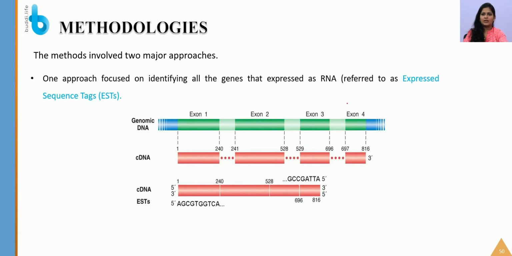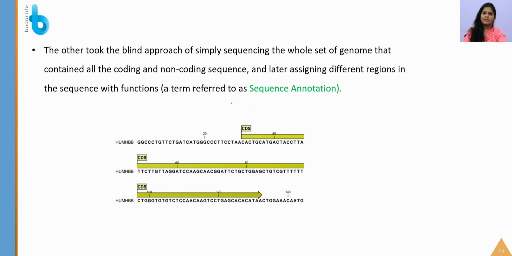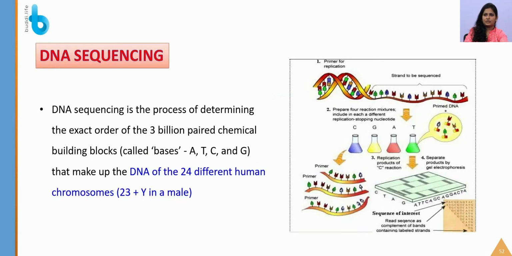So what are the methodologies that are involved? First one is identifying all the genes that are expressed as RNA, that is they are coding or able to transcribe. So if they are coding for a particular RNA, that alone is identified, that is called expressed sequence tags. So the second method is nothing but every sequence, if it is coding or not coding, that will be identified, that is termed as sequence annotation.